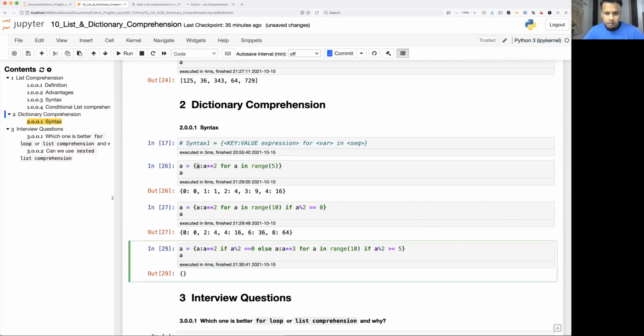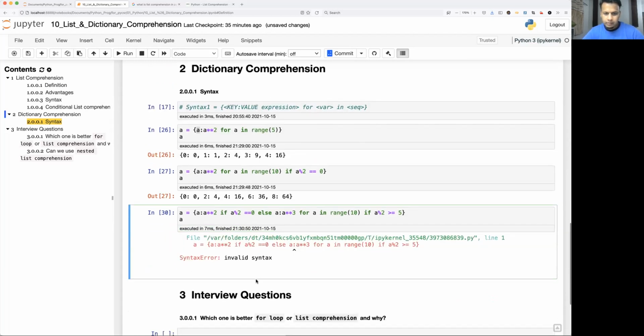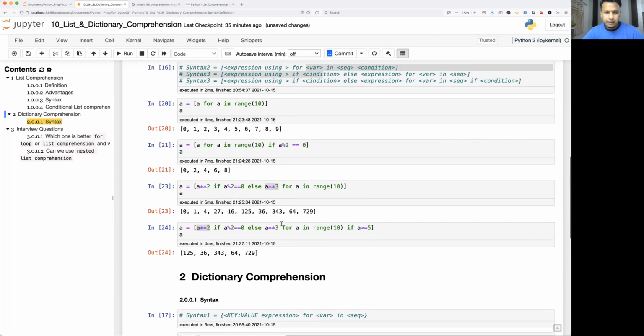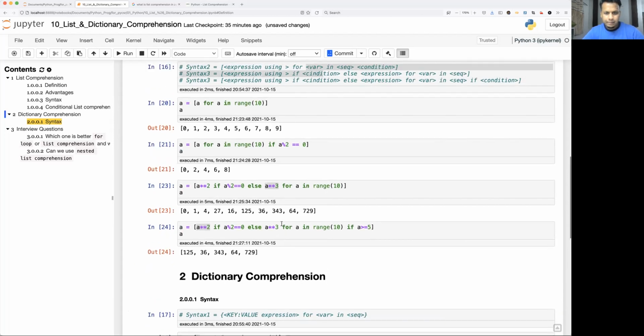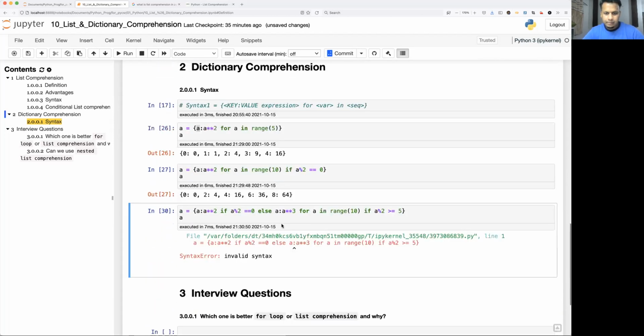A colon A to the power 3. What is missing here?